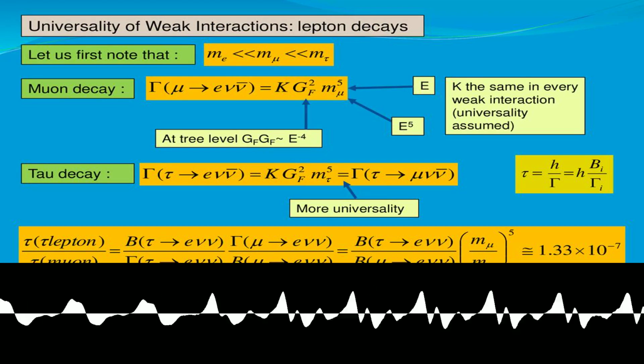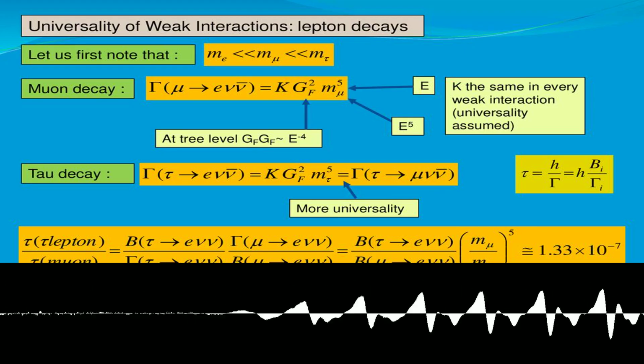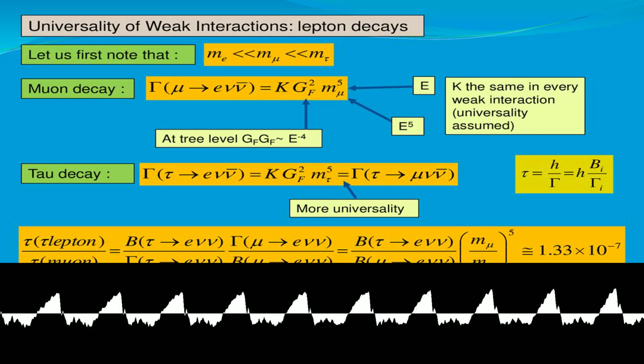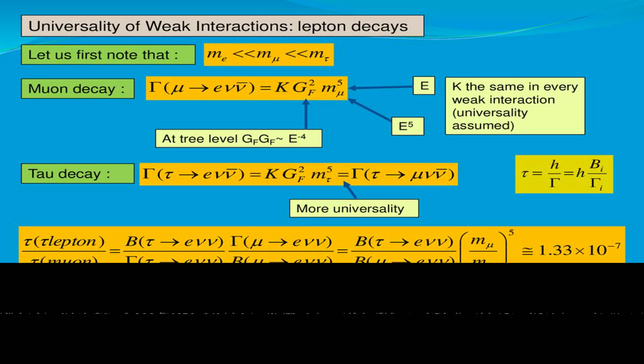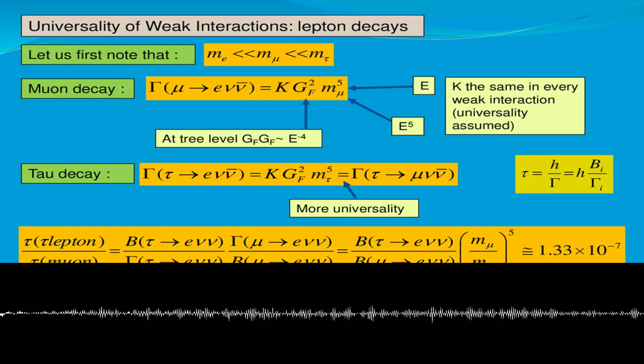The GIM mechanism offered explanations beyond merely suppressing flavor-changing neutral currents. It also provided a set of testable predictions. The most obvious prediction, of course, was the existence of the charm quark itself. The paper provided estimates of the charm quark's mass, placing it within a range accessible to experiment.